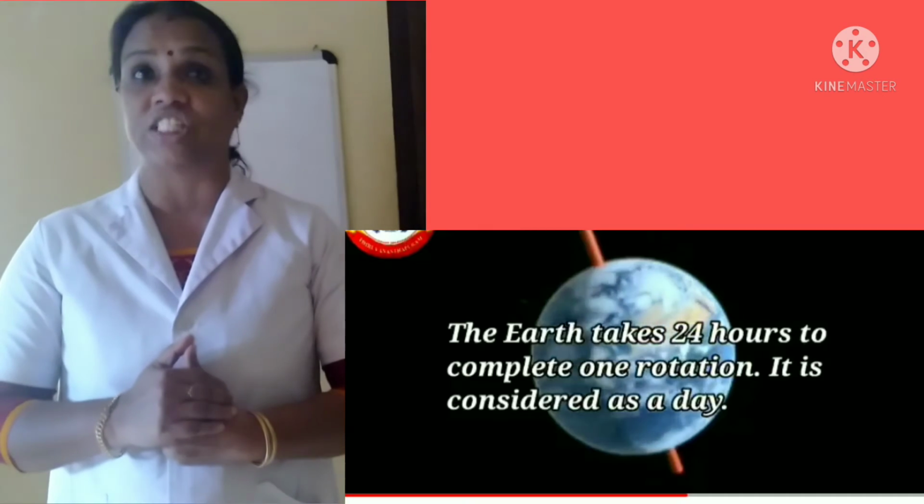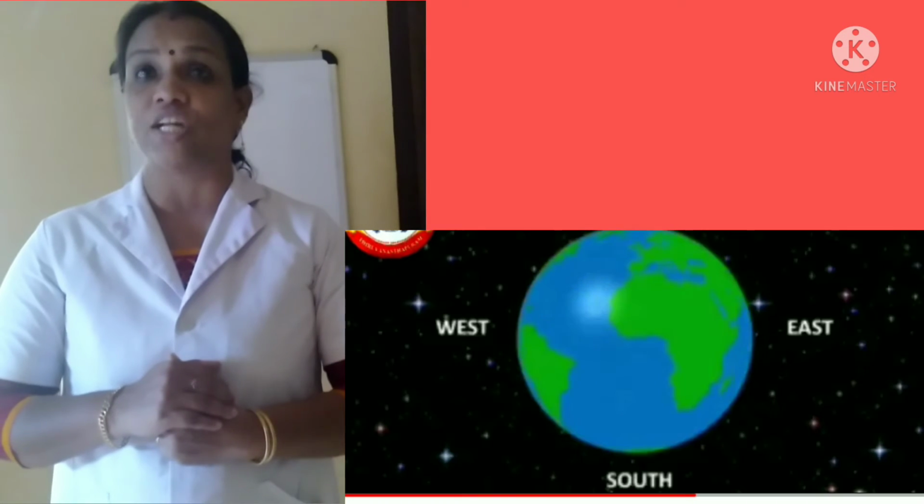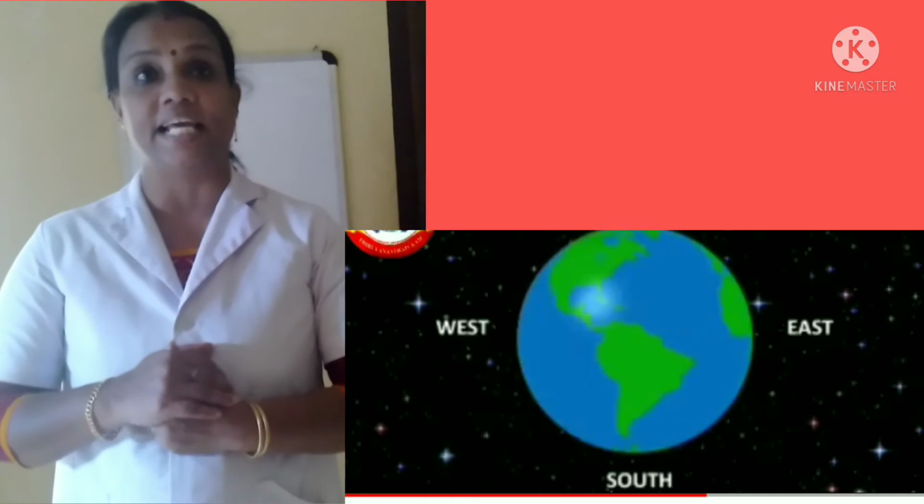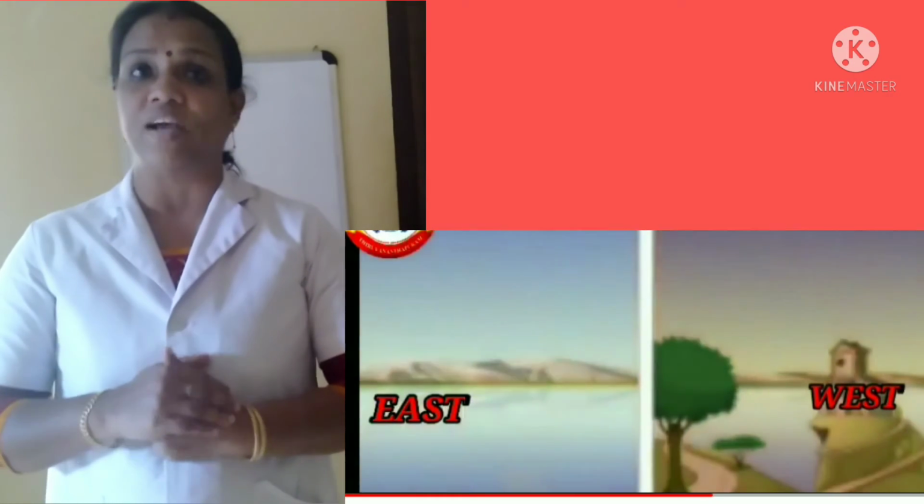The changes in the position of the sun is experienced due to the rotation of the earth. The rotation occurs in the west to east direction. Because of this direction of rotation, we see the sun rises in the east and sets in the west.